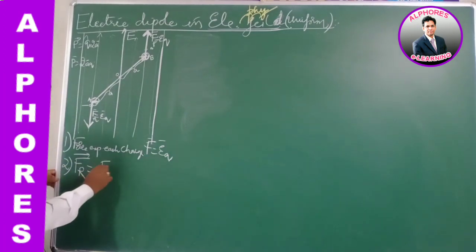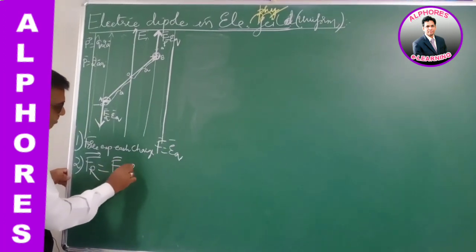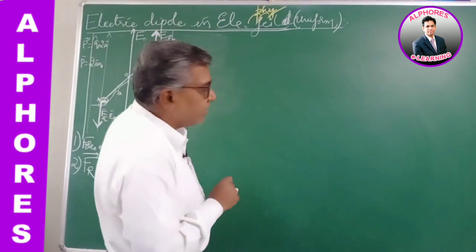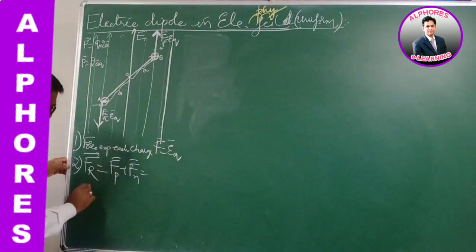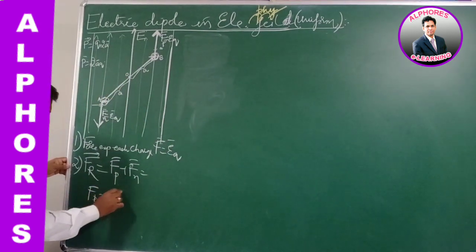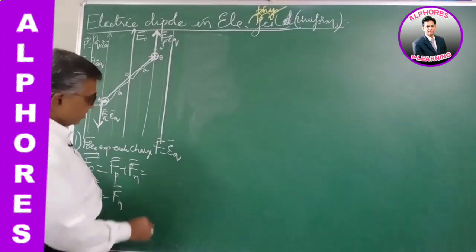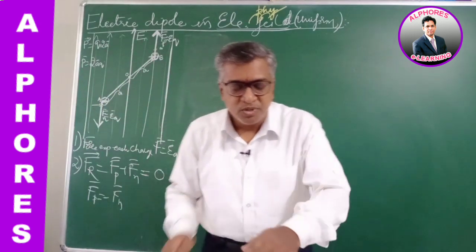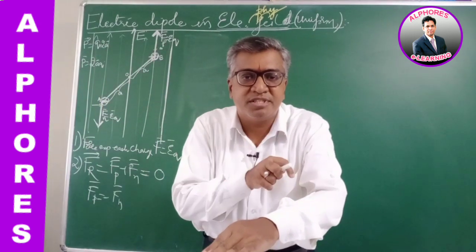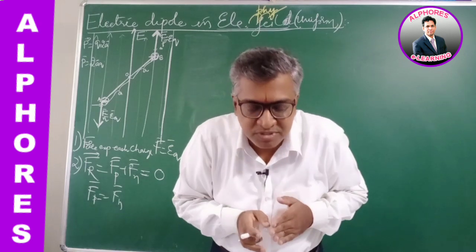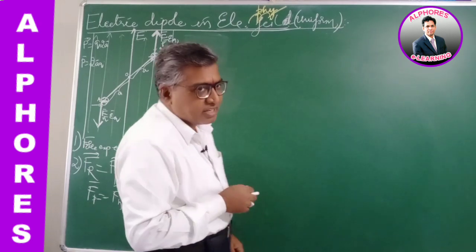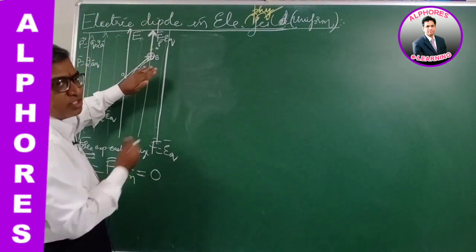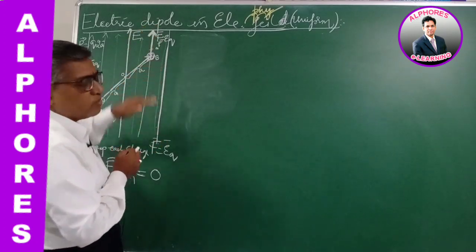Then the resultant force is vector sum of Fp plus Fn. Fp and Fn are both equal and opposite. Fp is equal to minus Fn. So the net resultant force becomes 0. So on the dipole the resultant force is 0. There is no net resultant force neither in the direction of the field nor in the opposite direction of the field. So the dipole neither moves forward nor goes back.